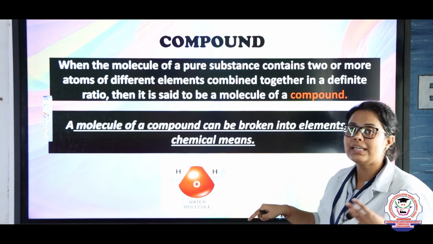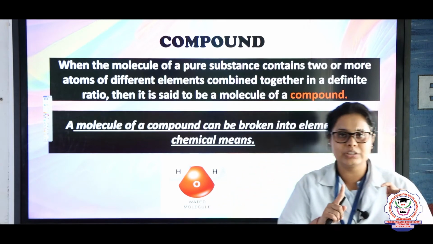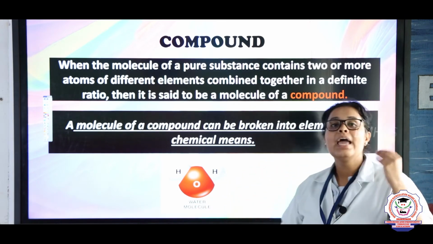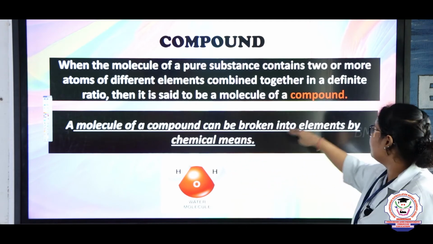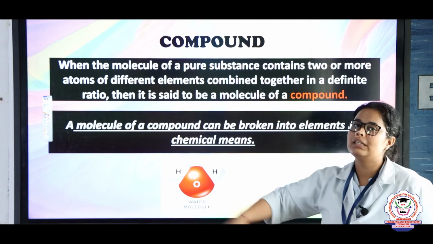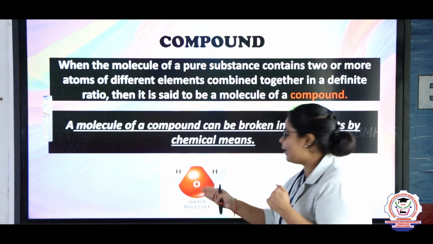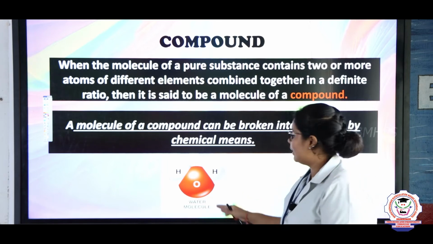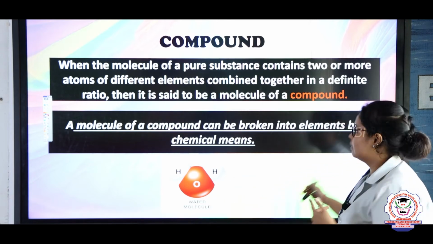So here you can say that definite proportion means there are only 2 hydrogen and 1 oxygen, only then it is known as an H2O molecule. Same way, a molecule of a compound can be broken into elements by chemical means. That means if I have this water molecule and I try to break it, then I can easily break it into hydrogen and oxygen individually, right?